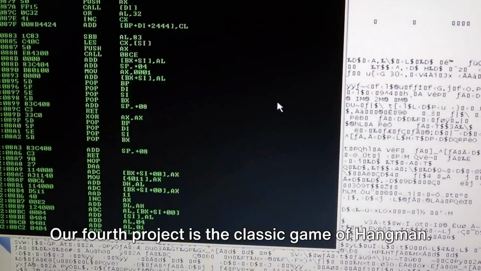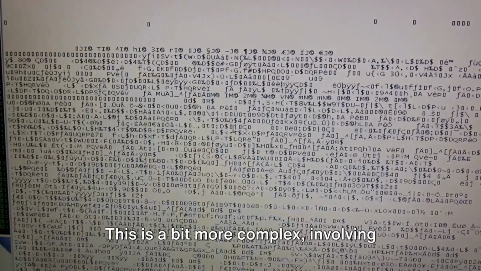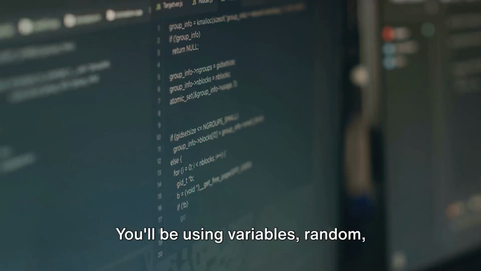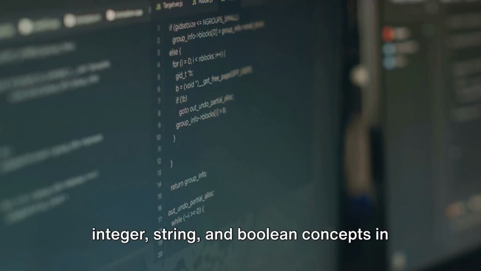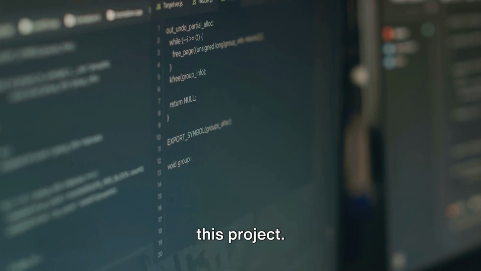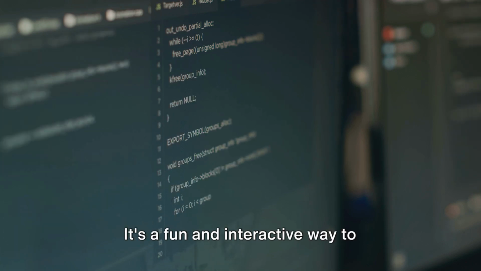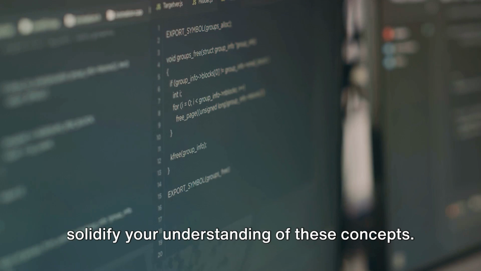Our fourth project is the classic game of Hangman. This is a bit more complex, involving word guessing. You'll be using variables, random, integer, string, and Boolean concepts in this project. It's a fun and interactive way to solidify your understanding of these concepts.